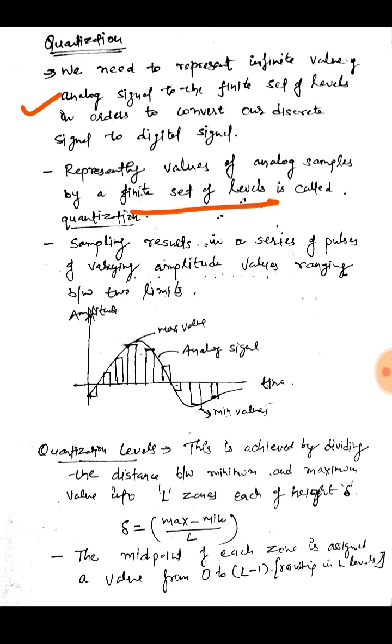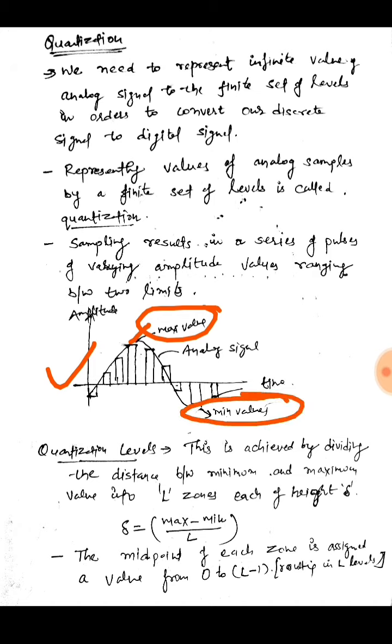Sampling results in a series of pulses of varying amplitude values ranging between two limits. So let's say this is our amplitude signal and we have sampled it using flat top sampling. This is the sampling process we have applied and generated the flat top sampled signal. As you can see, this is the maximum value of the amplitude and this is the minimum value.